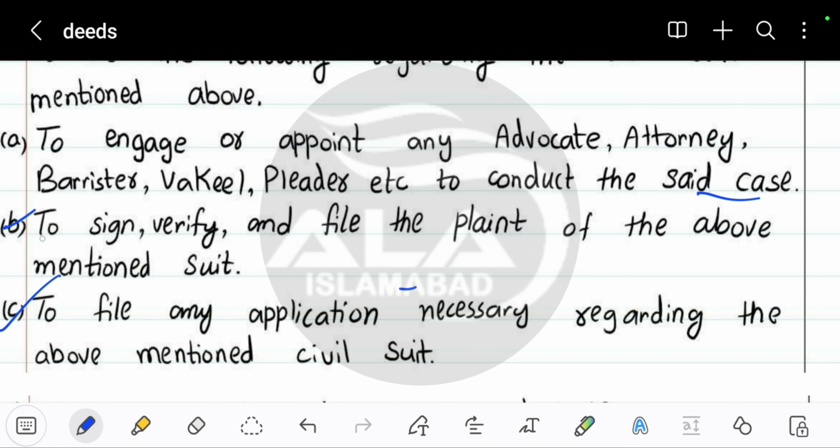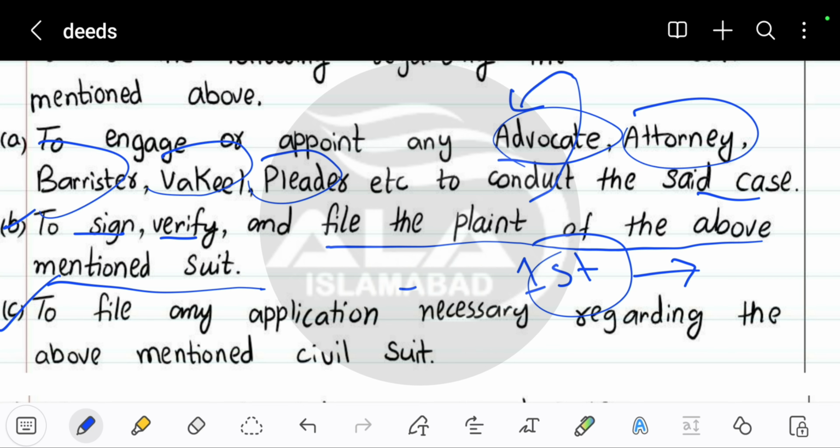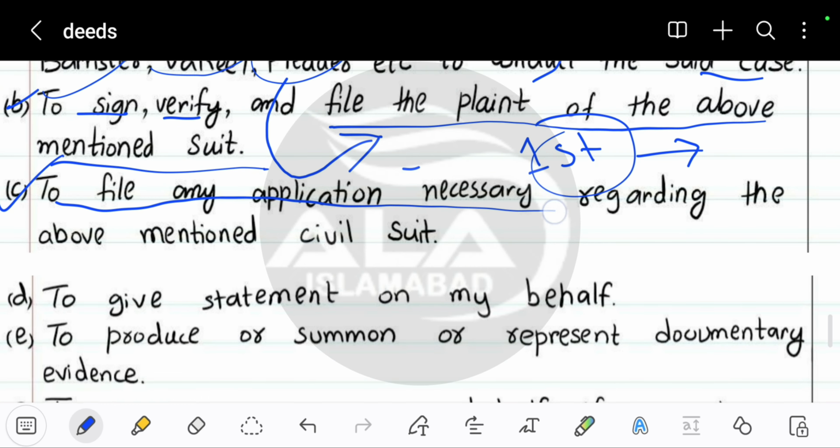The second thing he wants is to sign, verify and file the plaint of the above mentioned suit. So basically the first part wants the second part, who is the special power of attorney, to hire any of these, and after doing that he should bring the case to the court, and to file any application necessary regarding the above mentioned civil suit.